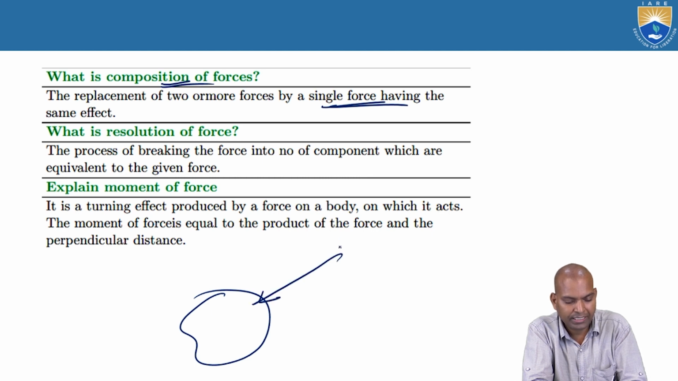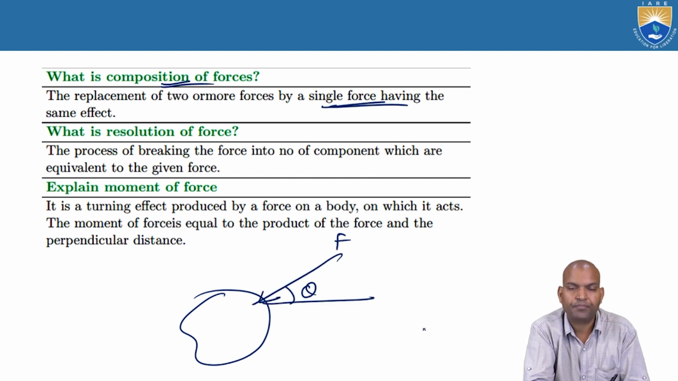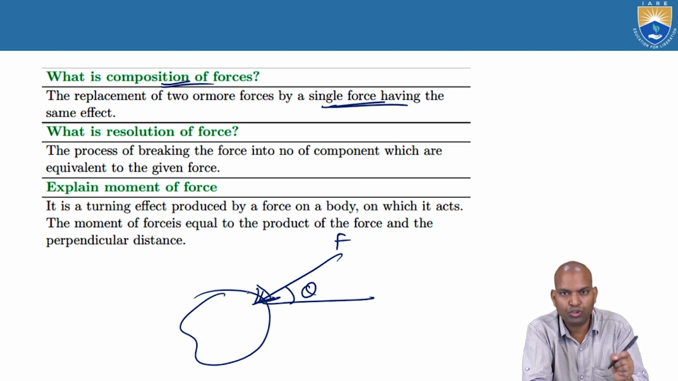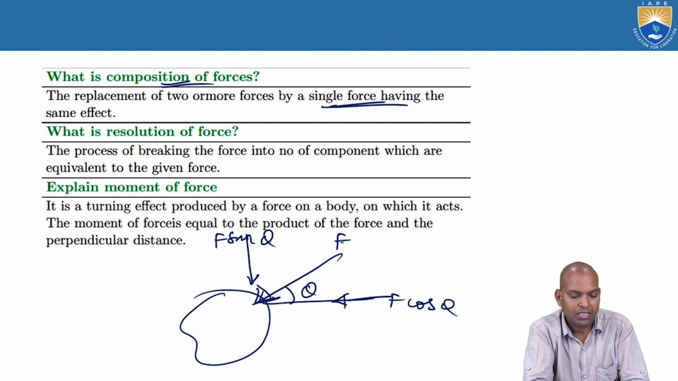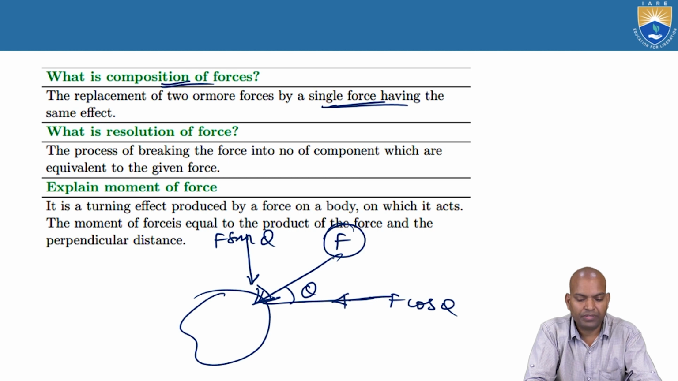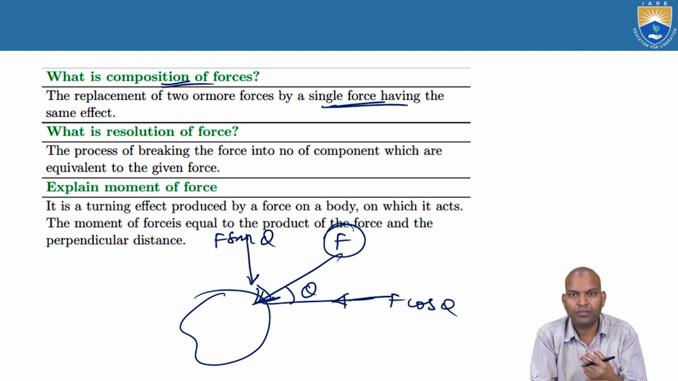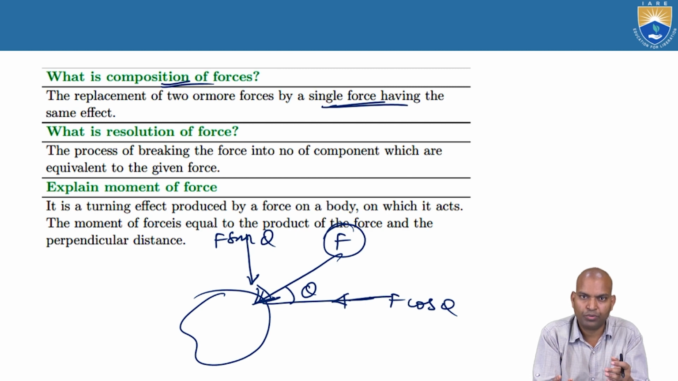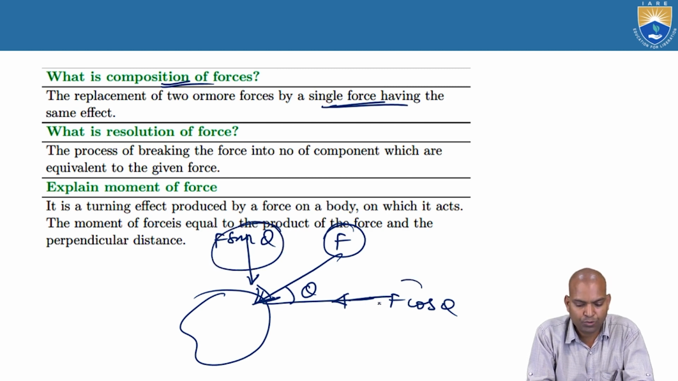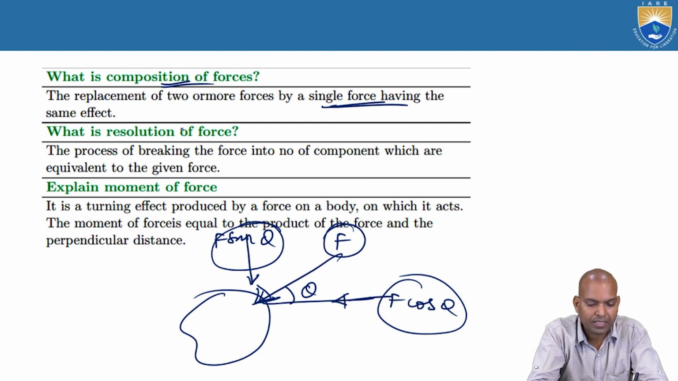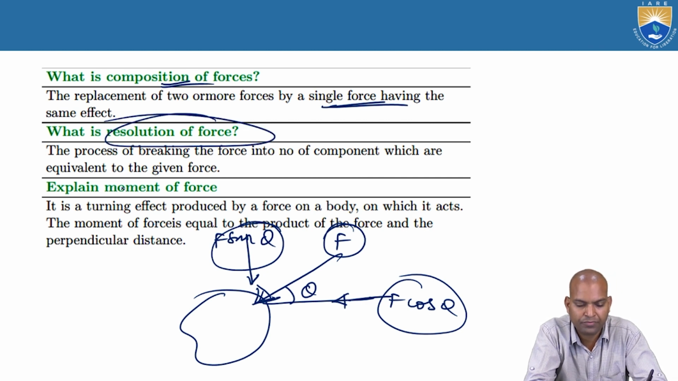Suppose there is a force acting with some inclination theta. This inclined force is going to be resolved into two components. One is horizontal, which becomes F cos theta, and another is vertical, which is F sin theta. The effect of F is resolved into two components, one horizontal, another vertical. This methodology of dividing a single force into a number of components, into two components, is known as resolution of the force.